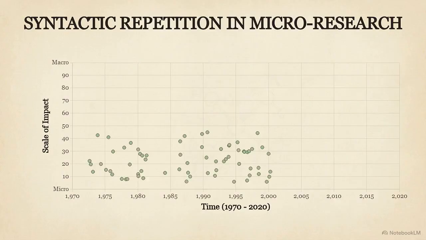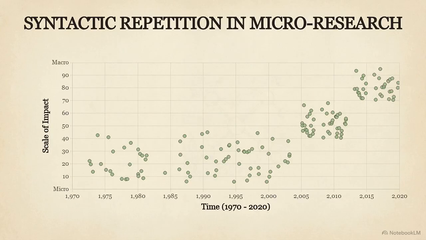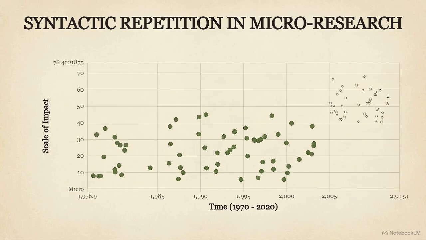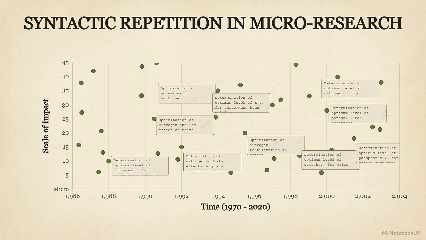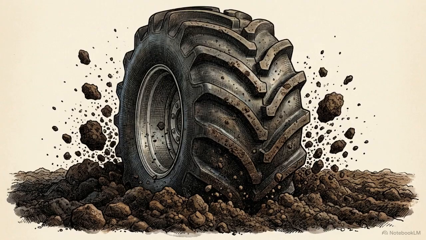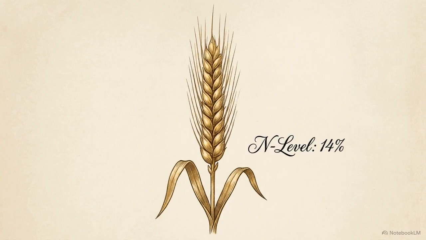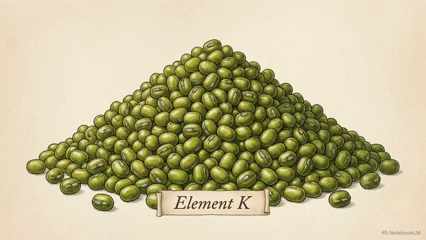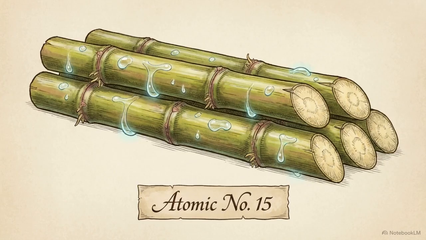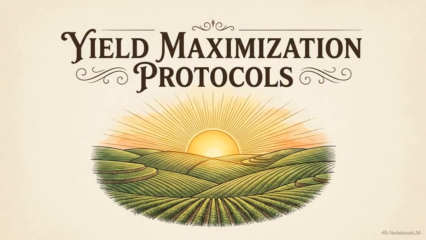The first and largest cluster spans from 1972 to 2020, anchored at the bottom of our scale. The defining characteristic is syntactic repetition. Dozens of papers begin with the exact same objective, the determination of the optimum level, or optimization, of a single variable. It is a relentless drive to optimize nitrogen for wheat, for maize, for cotton, potassium for mung beans, phosphorus for sugarcane. This is the research paradigm of the Green Revolution.